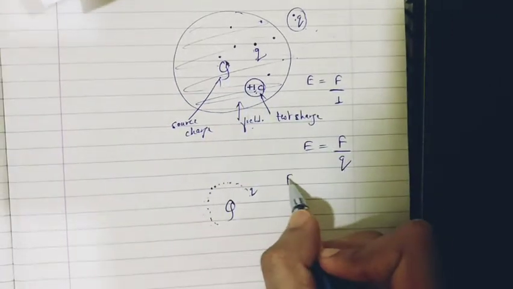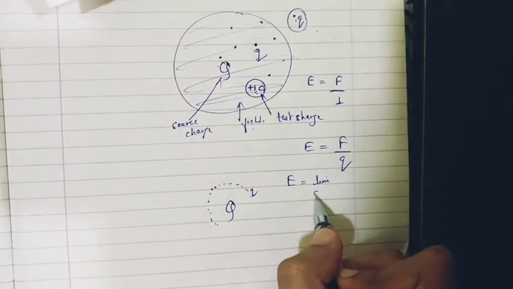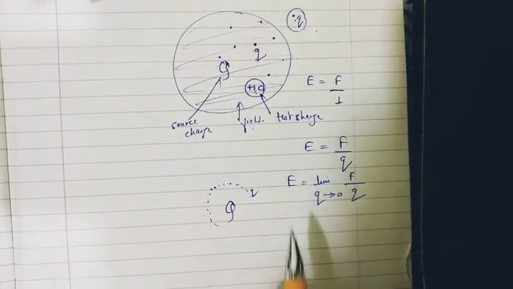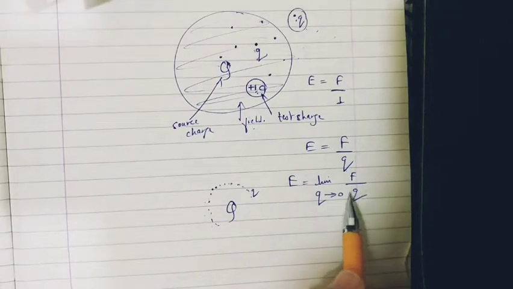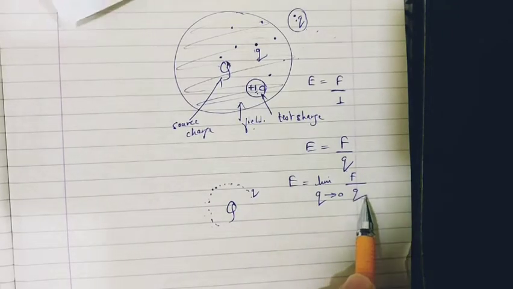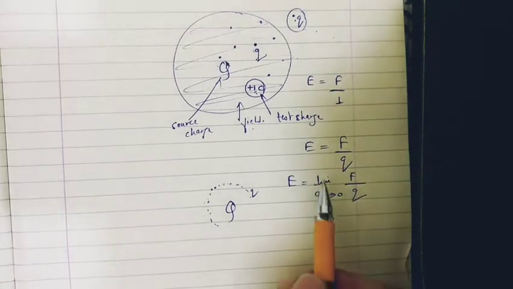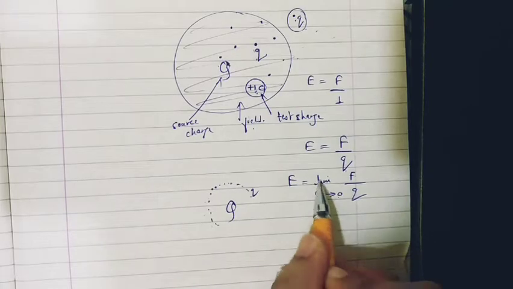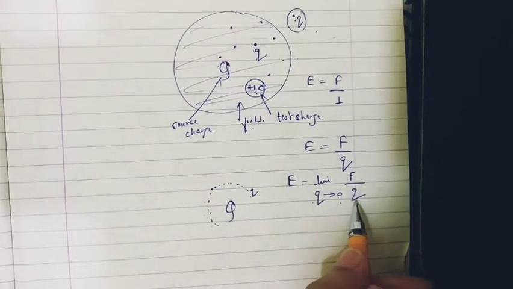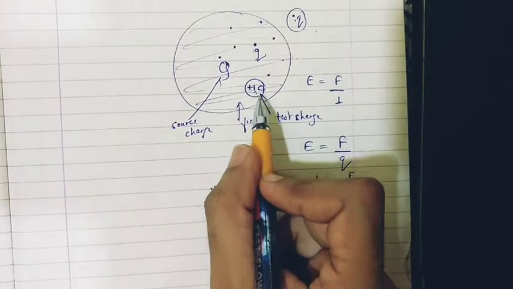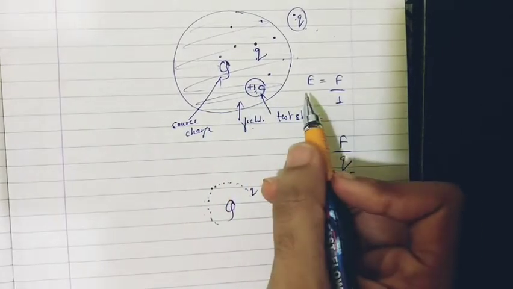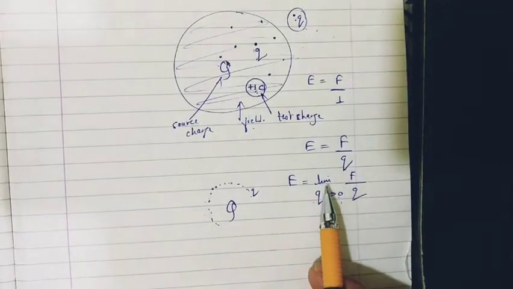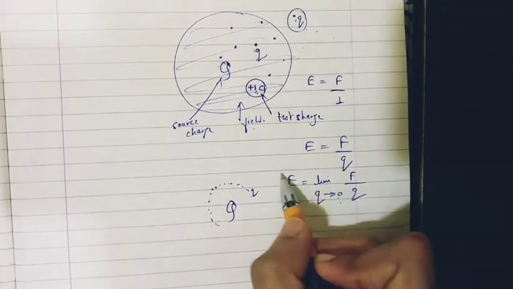So how do we modify this statement? It will be limit as q tends to 0. What do you mean by limit as q tends to 0? That q becomes very small. It is just tending to 0 but not becoming 0. q will not be 0 but very close to 0. That's what limit q tends to 0 means. Your denominator, that is the test charge, will be very small, maybe 0.1 coulomb or 0.00001 coulomb, but never 0. That is what this limit q tends to 0 means. So this is the formula.